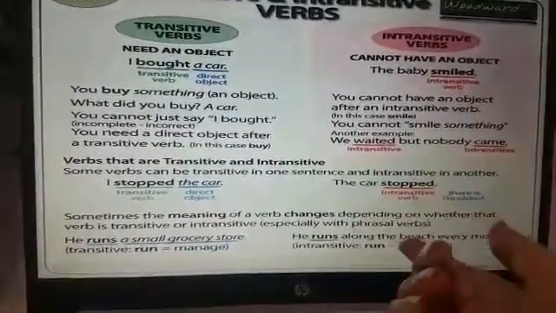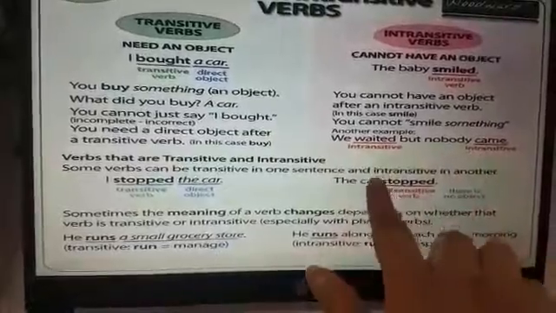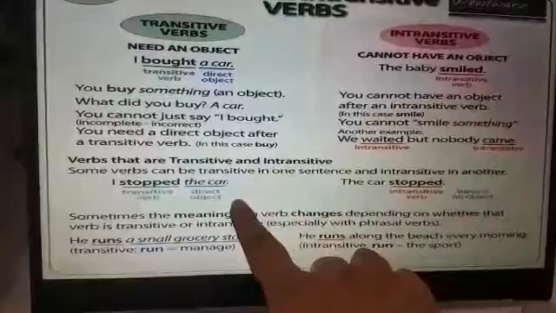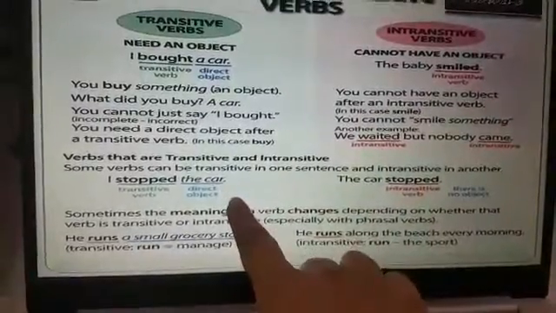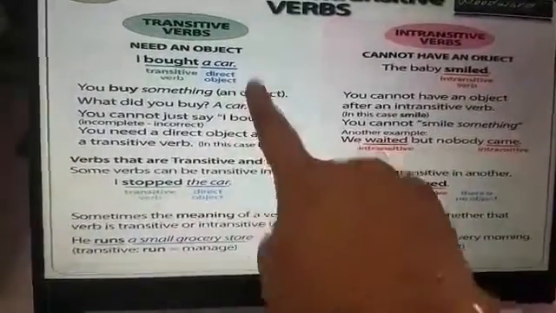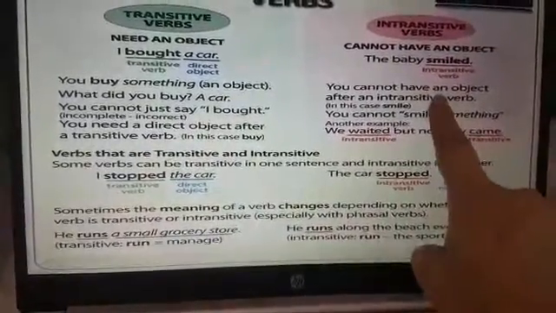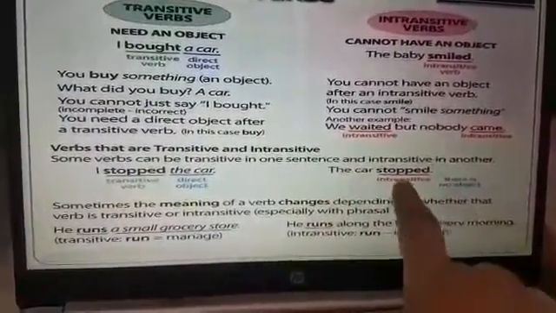The car stopped. Okay, the car stopped. That is a complete sentence and it does not require a direct object, whereas here an object was required. So stopped is a transitive verb when we have used it over here, and the same verb stopped is the intransitive verb when we have used it over here.